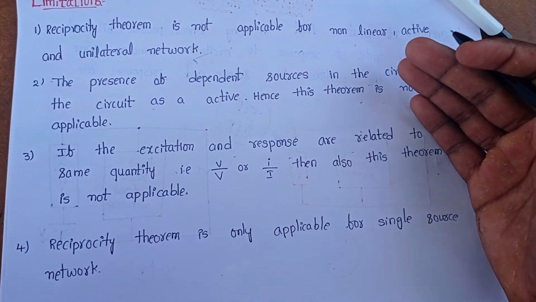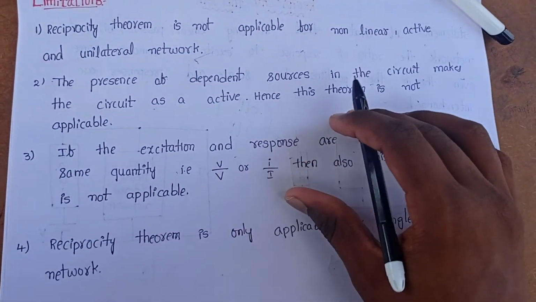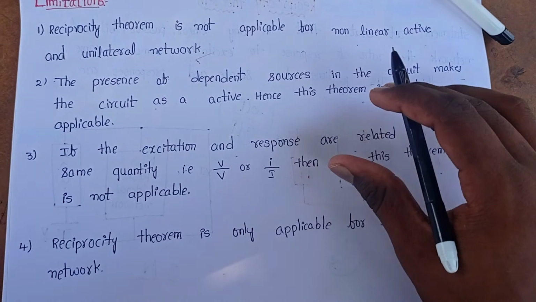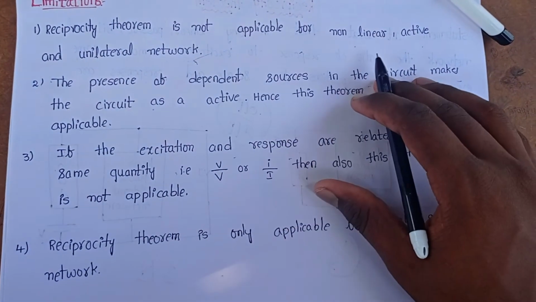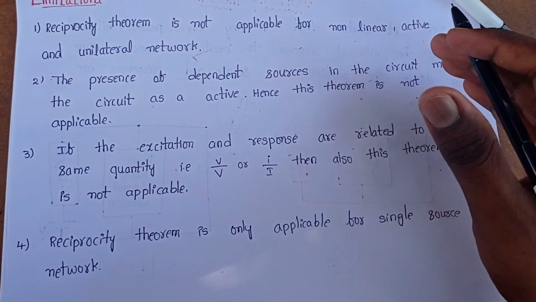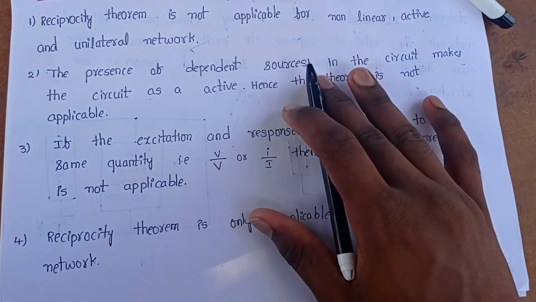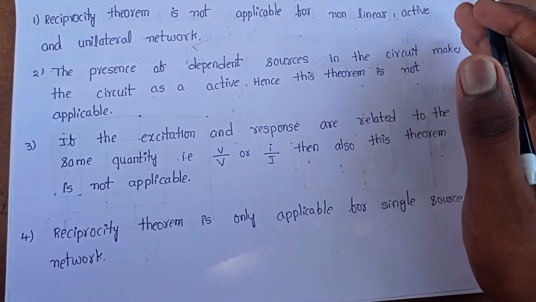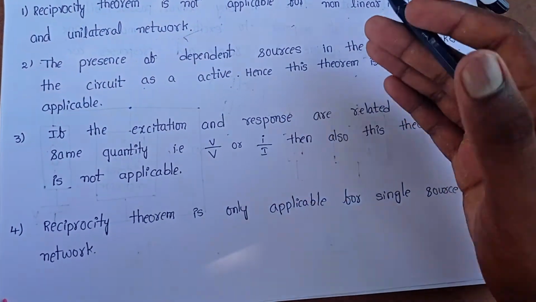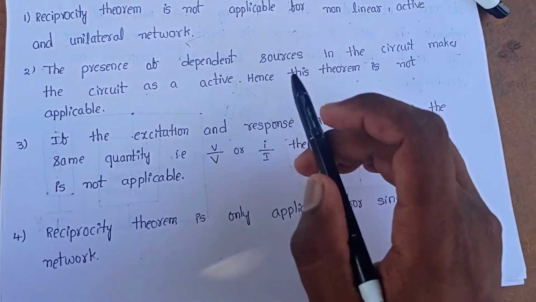You can take only source and response that are different quantities, not the same quantity. If my source is a voltage source and the response is also voltage, then this theorem is not applicable. If the source is a voltage source and the response is current, or the source is a current source and the response is voltage, then only this theorem is applicable.